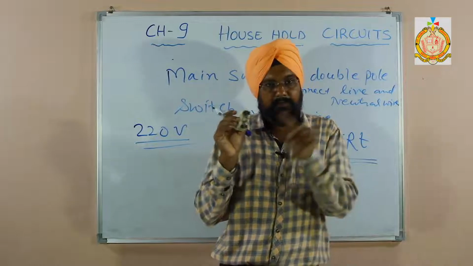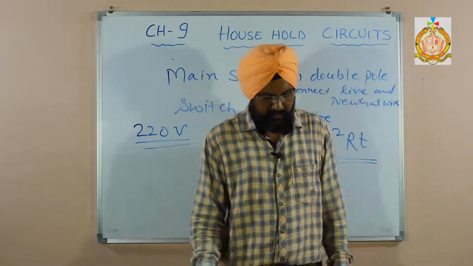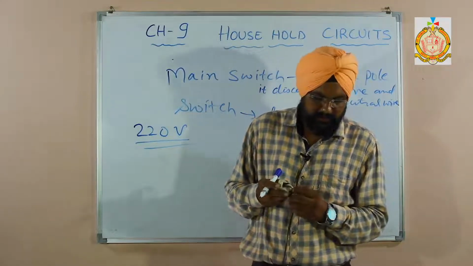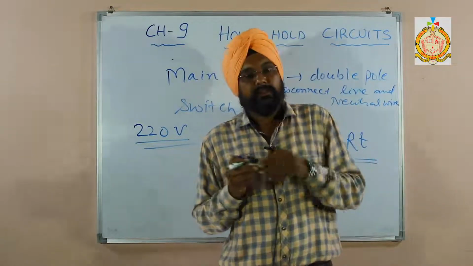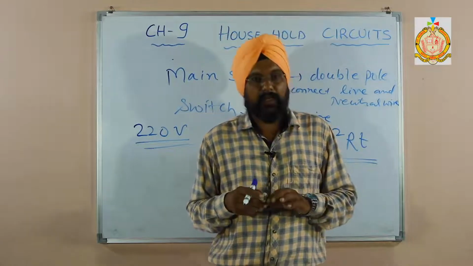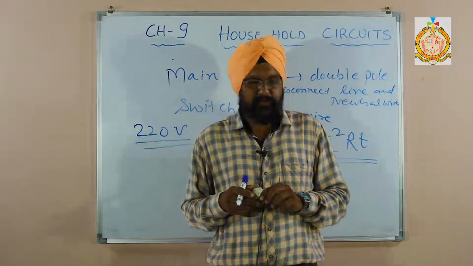Generally, underline the word, it is made of an alloy of lead and tin, because the melting point is low and the specific resistance is more than that of copper and aluminium. Students, the question they ask is: why are copper and aluminium wires unsuitable for use as fuse wire?